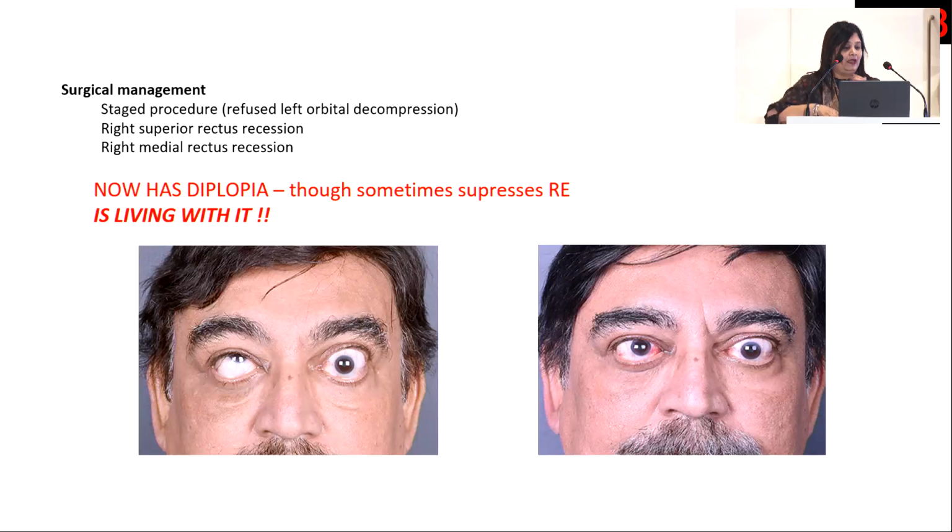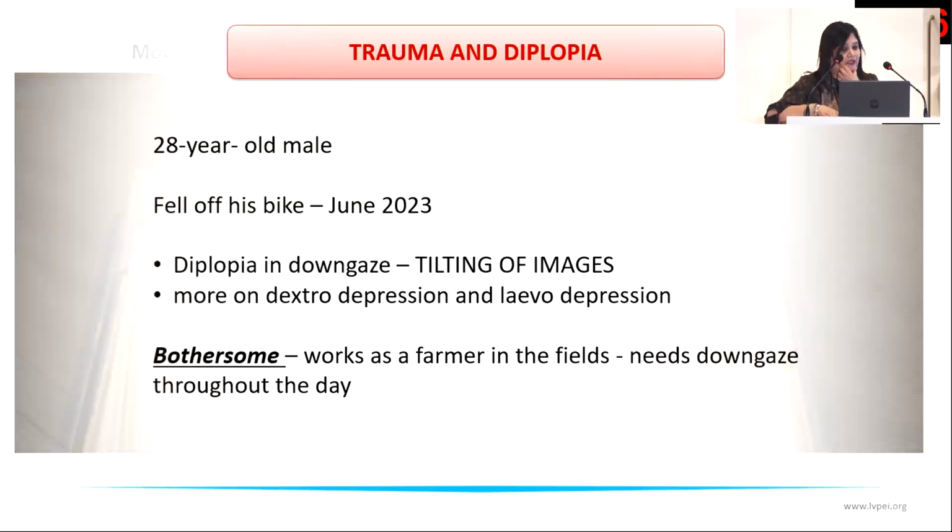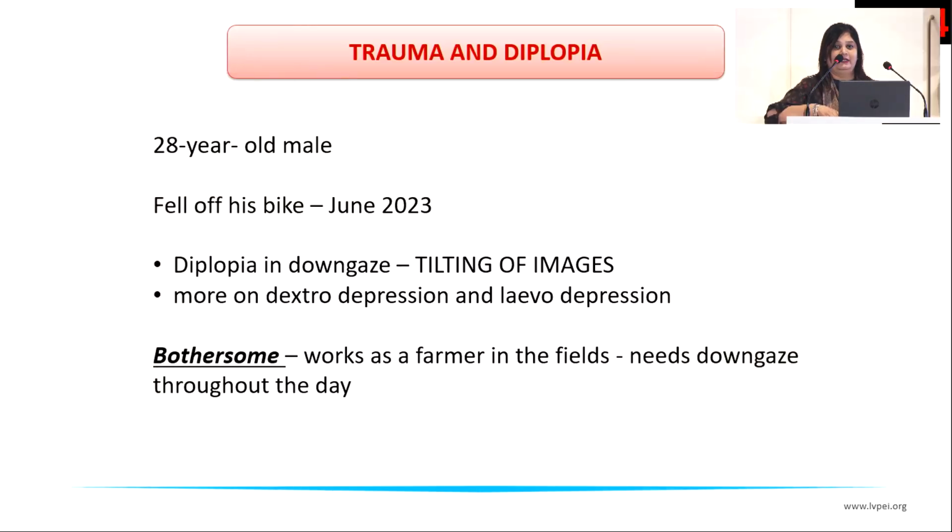So from thyroid, we'll move on to trauma. With trauma, it can be quite diverse and quite challenging. This is a 28-year-old male patient. He fell off his bike in June of 2023, and he had diplopia, which was more in down gaze. And when he looked down, he said that there is tilting of the images.